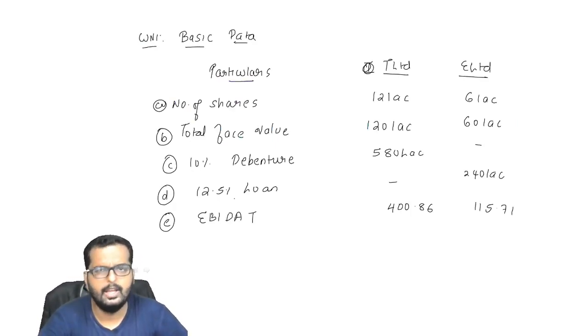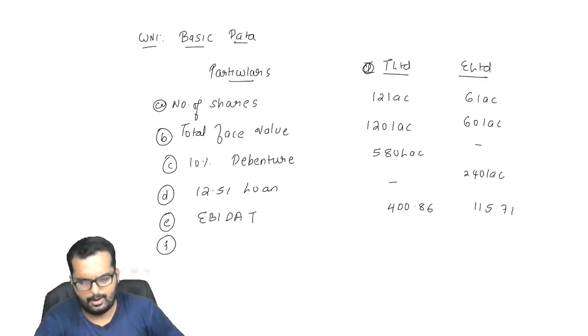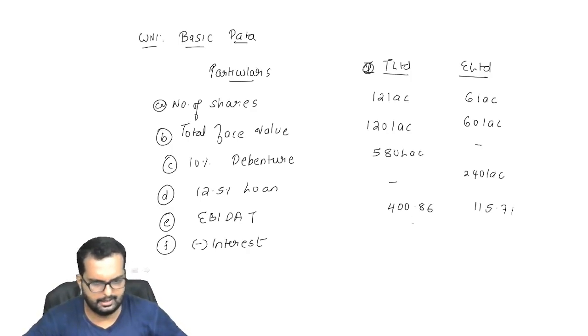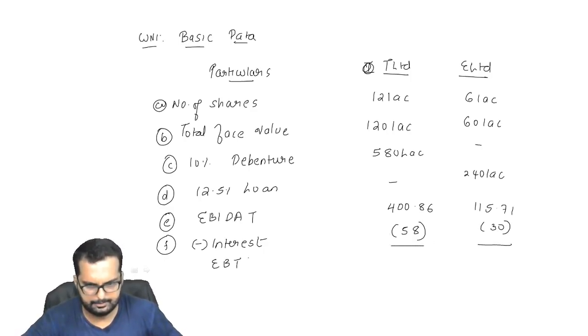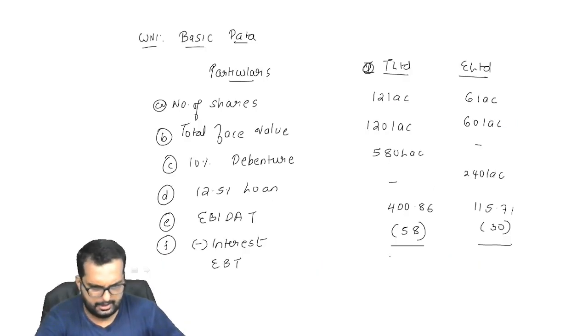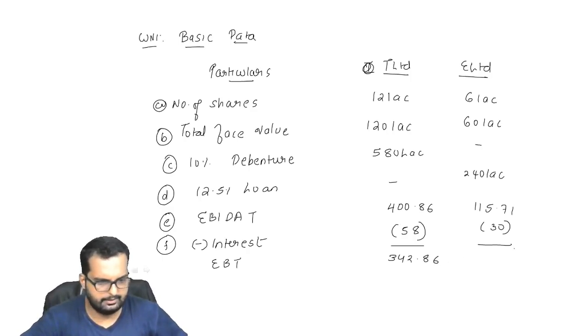EBITDAT means earnings before interest, depreciation, and taxes. From this, I will reduce the interest now. Interest will be 580 lakh into 10%, that is 58 lakhs, and 240 lakh into 12.5%, another 30 lakhs will come over here. From this, can I find out the earnings before tax, correct? Since depreciation is not given, I am not considering the same. Have they provided depreciation figures? No, right? I'll get the number as 342.86 and 85.71. I'll give you a minute now. Can you write down this in your books?